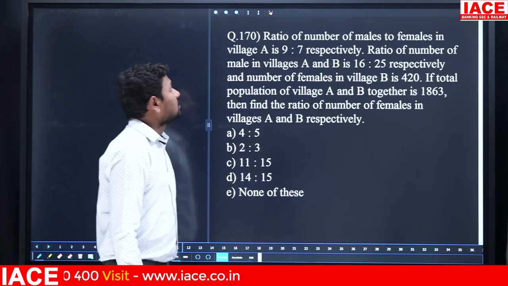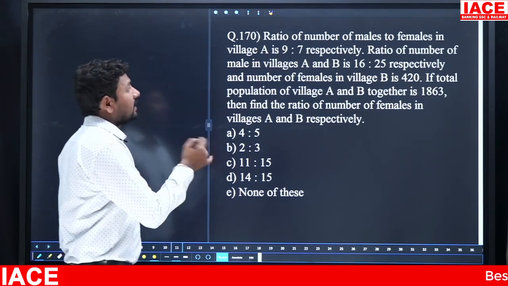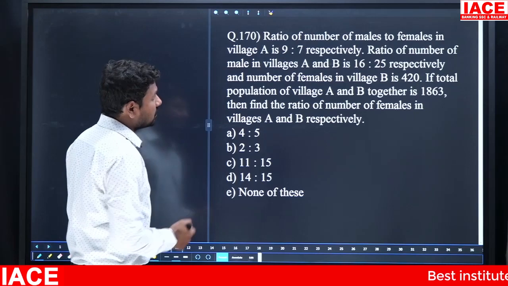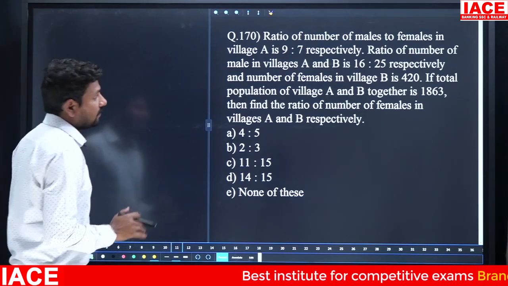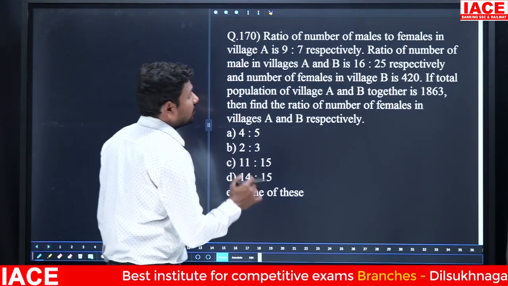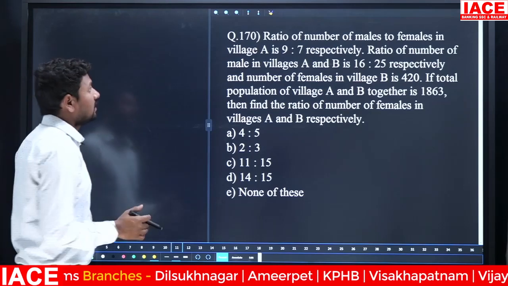The ratio of the number of males to females in village A is 9:7. The ratio of the number of males in village A and B is 16:25 respectively, and the number of females in village B is 420. If the total population of villages A and B together is 1863, then find the ratio of the number of females in villages A and B respectively.